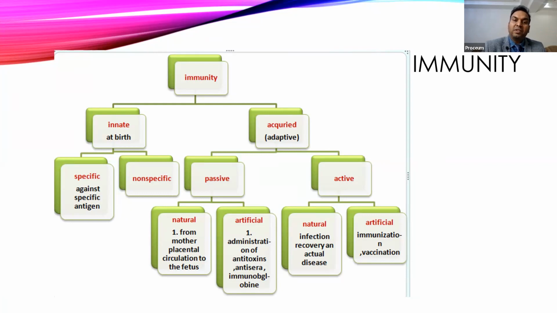Okay, then we come to artificial immunity. We usually provide this when we don't want to expose the body to any particular type of toxin or infection. What we do is give naturally produced antibodies from some other source, like horse serum or sometimes human serum, like the plasma therapy we used to do in corona. That is one example of artificial immunity.